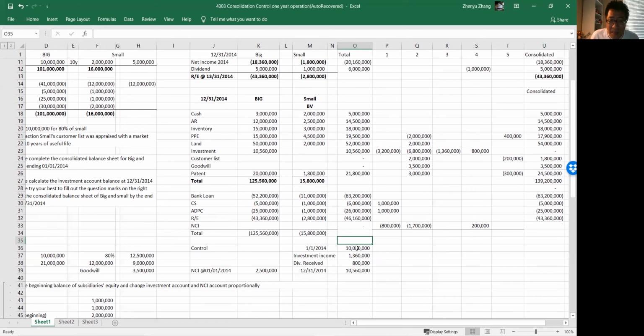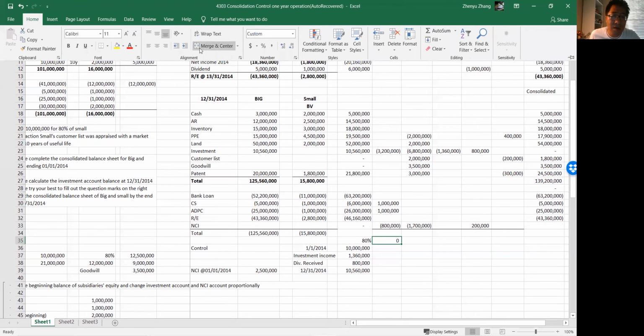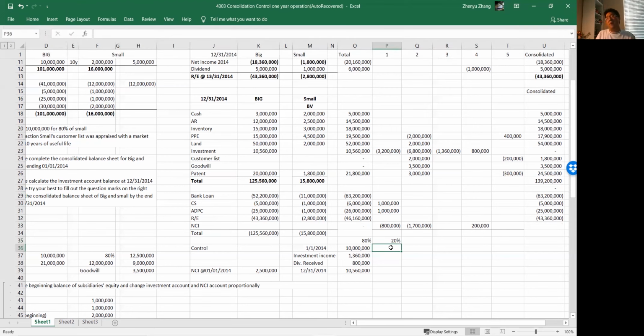How do we know if it is correct or not? Here, okay. So this is BIG's part. Remember, we calculated this. We mentioned that NCI is like an investment, and it refers to the non-controlling interest holdings in the subsidiary. 80% of Small at the beginning of 2014 was 10 million. So we know that 20%, of course a quarter, was 2,500,000.